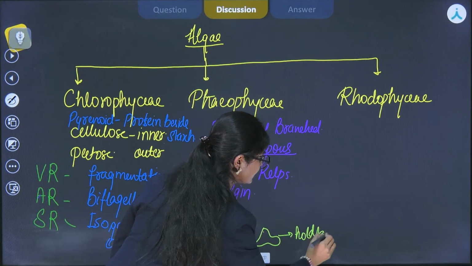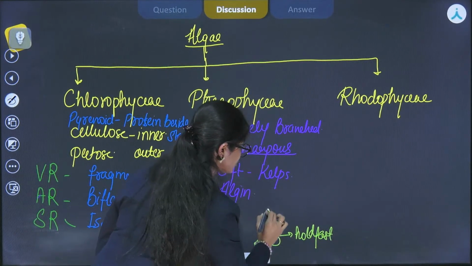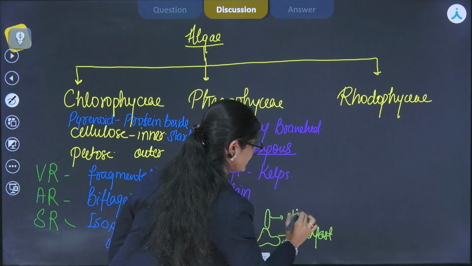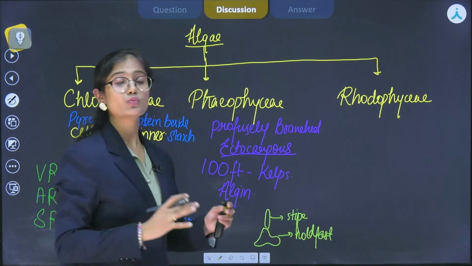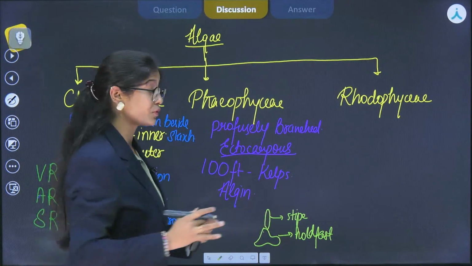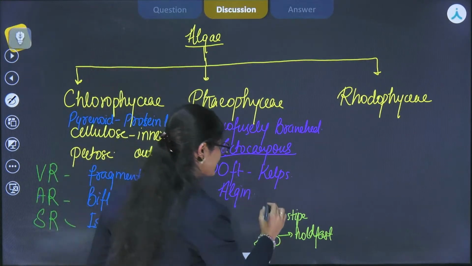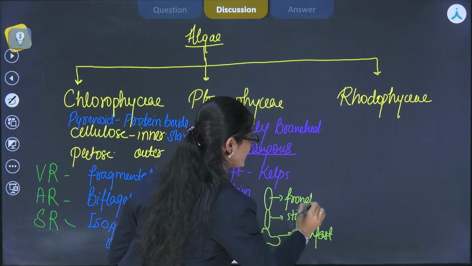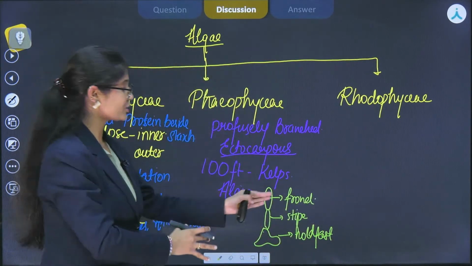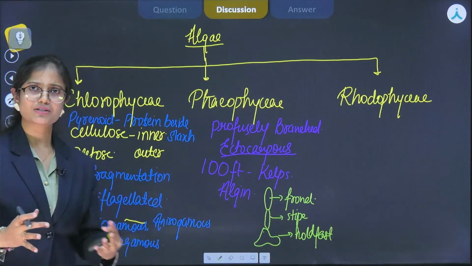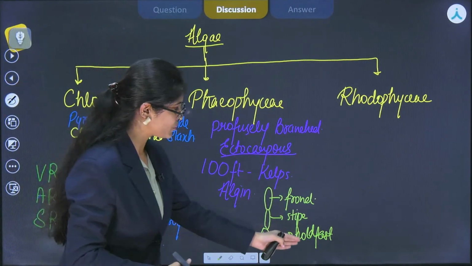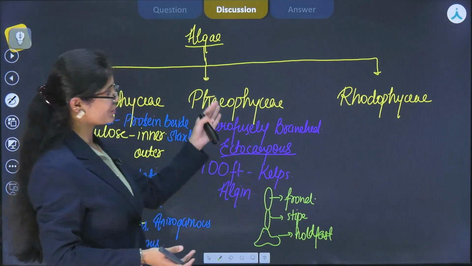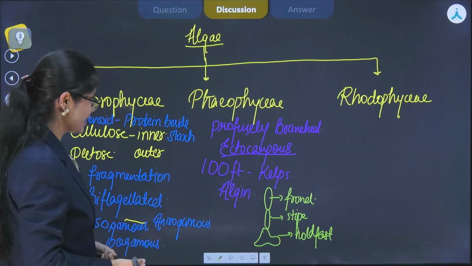And there is one stalk which is known as stipe. And there is one leaf-like photosynthetic structure in the Phaeophyceae, which is known as frond. So this is how their complete body is differentiated into three structures. If someone asks you that stipe, holdfast and frond are found in which class of algae, you can say that it is Phaeophyceae, right?